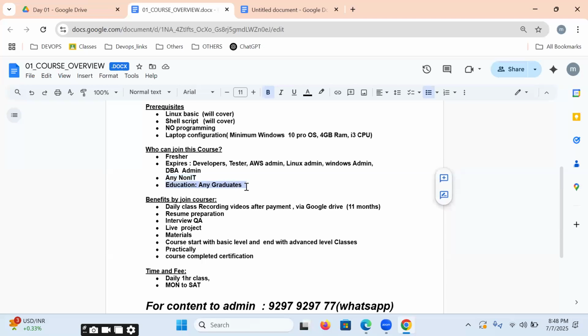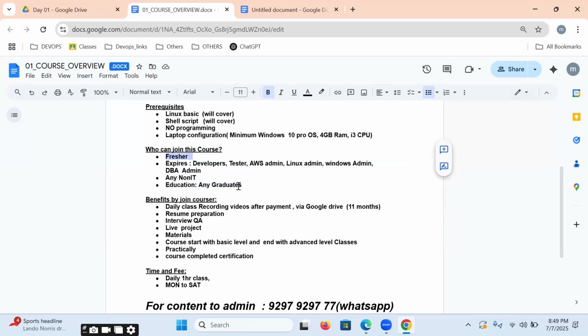So is any graduation required, any educational qualification criteria? Yes, definitely. Minimum any graduate, postgraduate also it's okay, but less than graduate, like 12th or diploma, is not for this course. So those students can't join here, please. Overall, those who have completed graduation or post-graduation are eligible here.